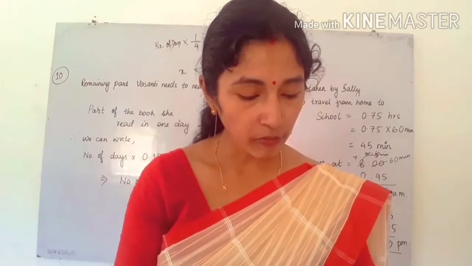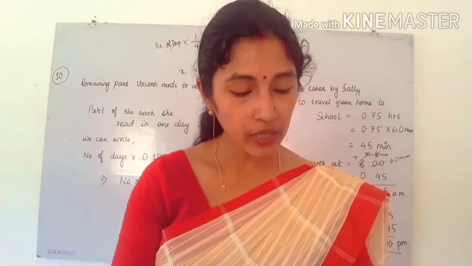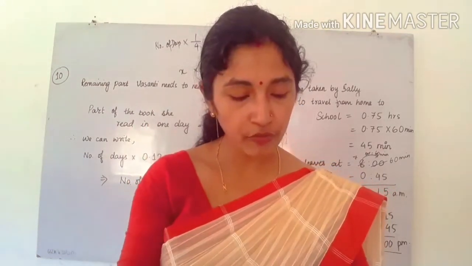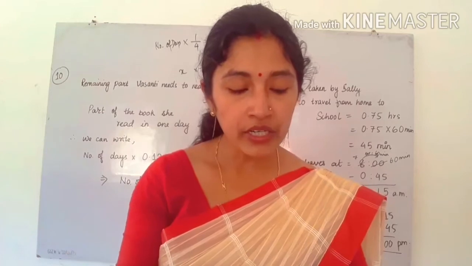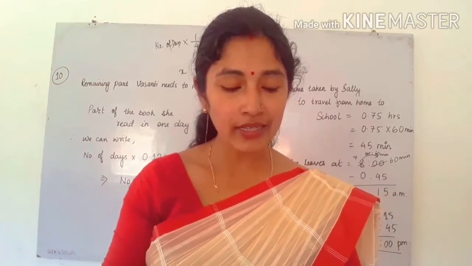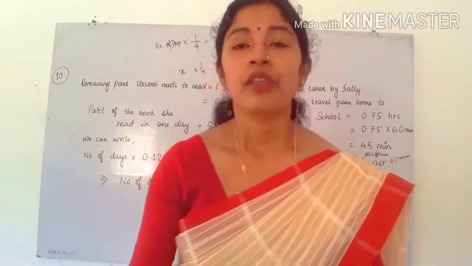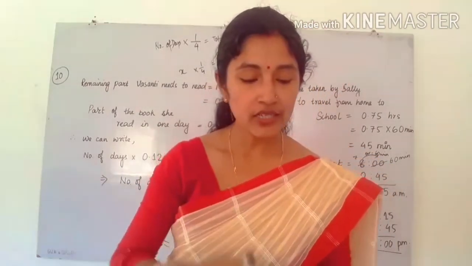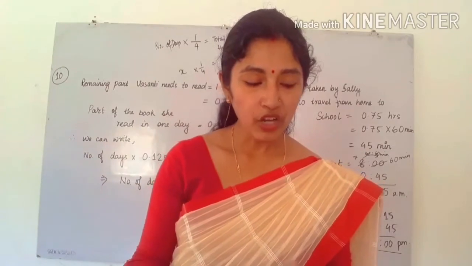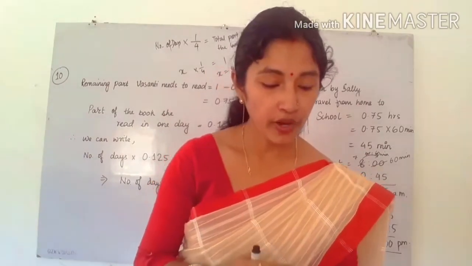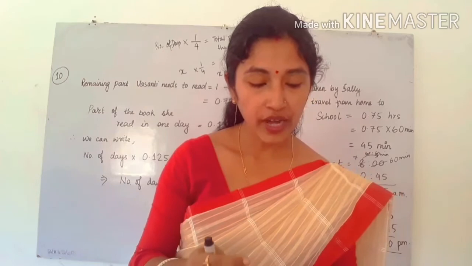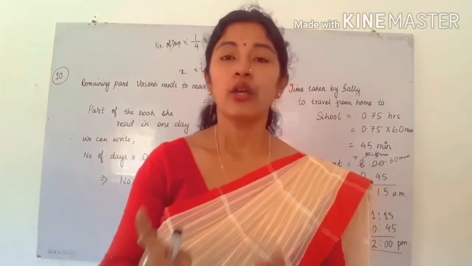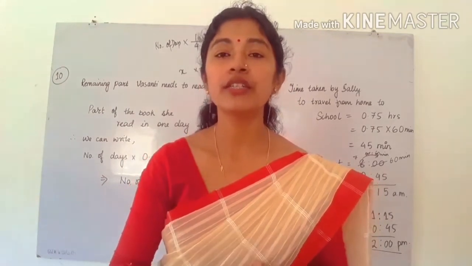Next question number 12. If 2.54 centimeter make an inch, means 1 inch is equal to 2.54 centimeter. How many inches will be 60.96 centimeter? See, 1 inch is equal to 2.54. 1 inch is given, okay? So you have to find how many inches 60.96 centimeter can make. Okay, so you have to find for 1 centimeter first.